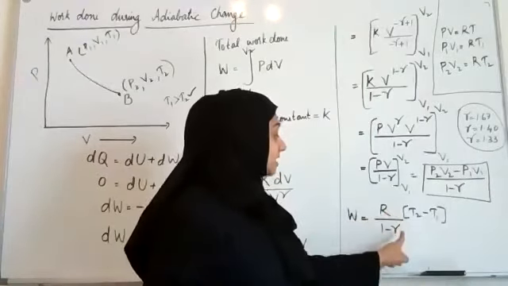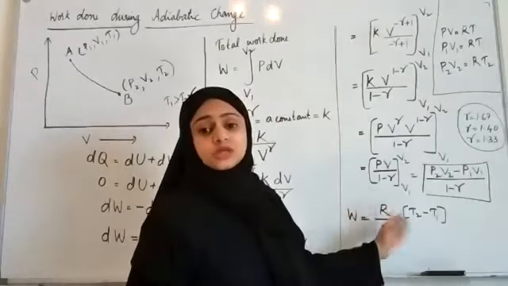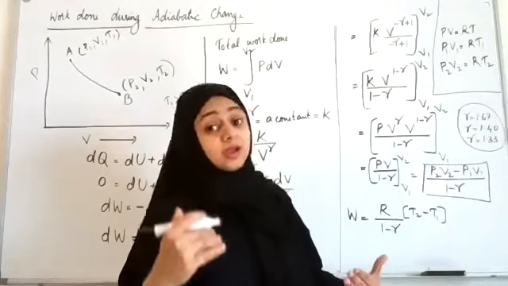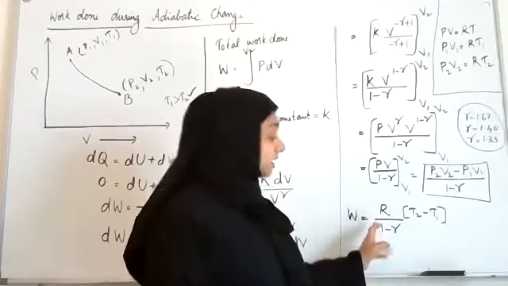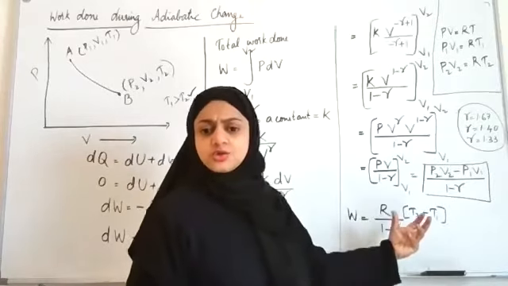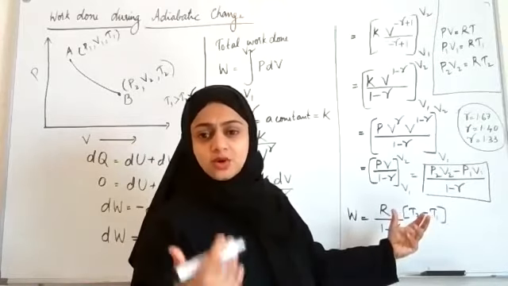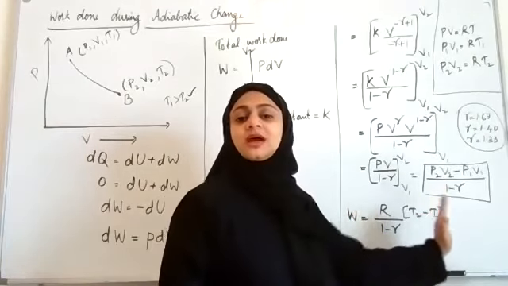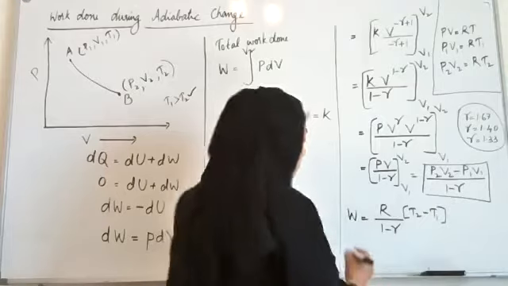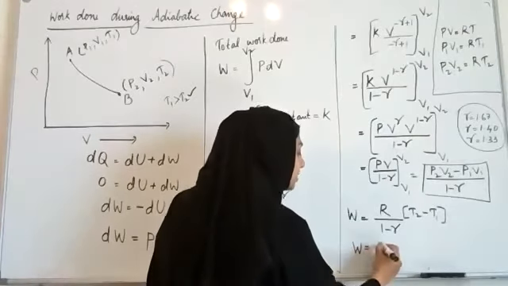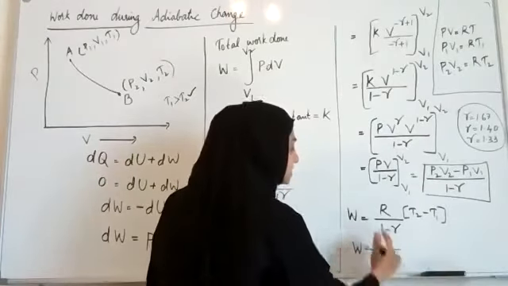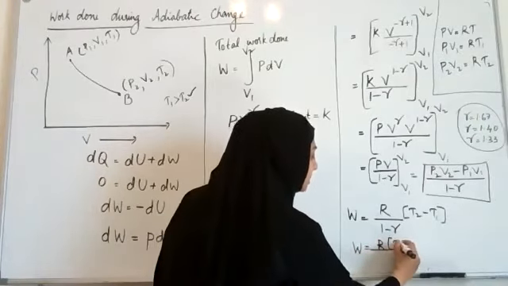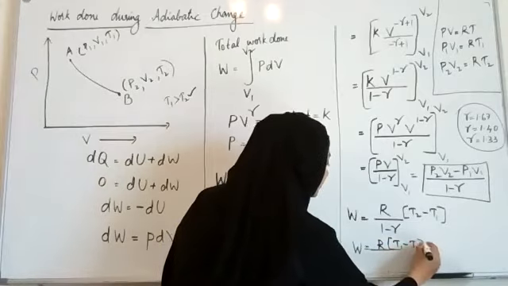So if you keep this equation in this way, you will get a negative quantity in the numerator and denominator. So the work done will become positive. Or to avoid the numerator and denominator being negative, I'm going to multiply both with a negative sign. So work done can also be expressed as R by gamma minus 1 into T1 minus T2.